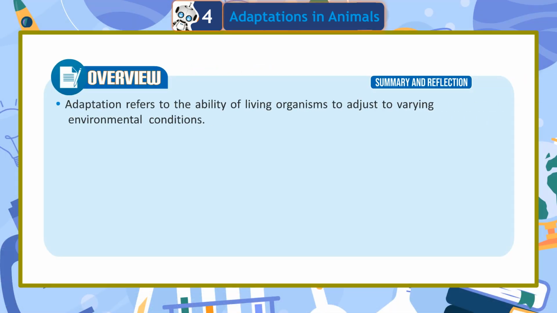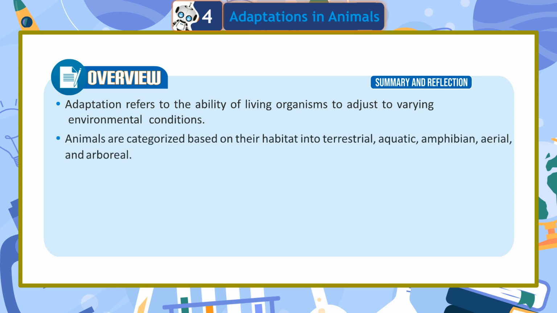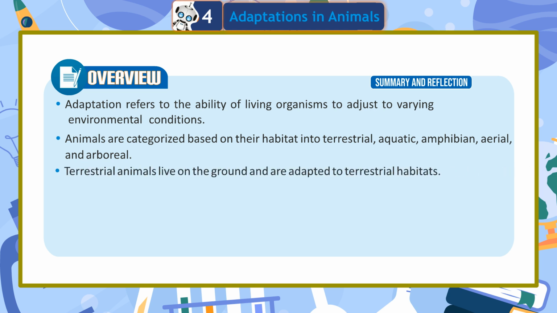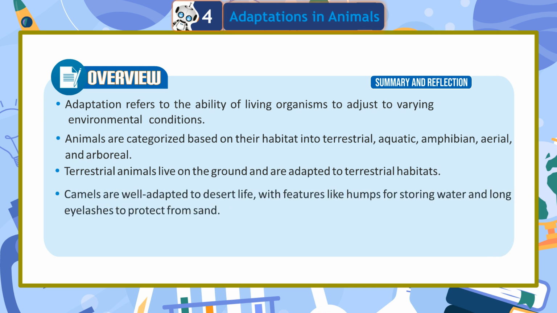Overview. Adaptation refers to the ability of living organisms to adjust to varying environmental conditions. Animals are categorized based on their habitat into terrestrial, aquatic, amphibian, aerial, and arboreal. Terrestrial animals live on the ground and are adapted to terrestrial habitats.